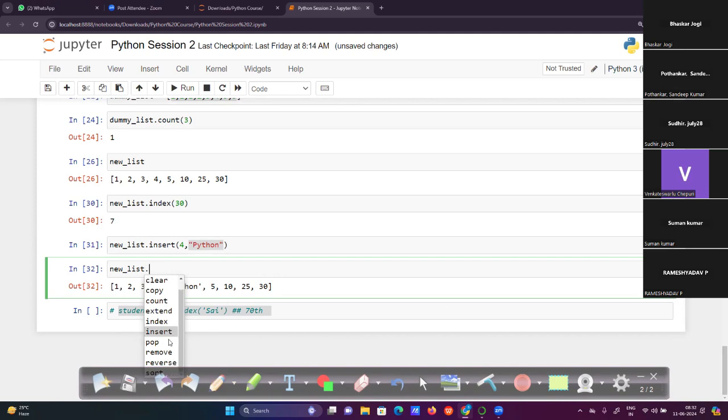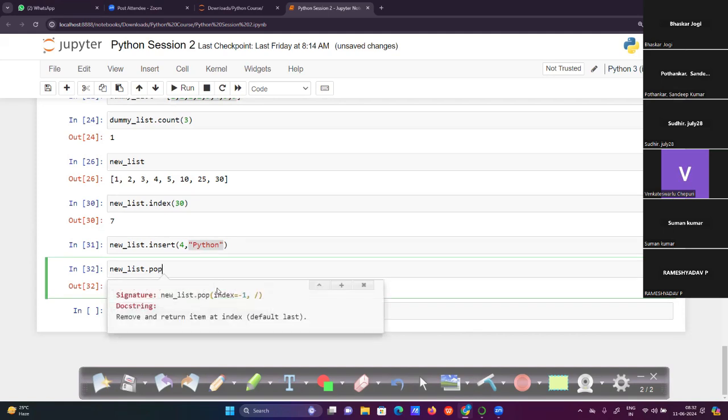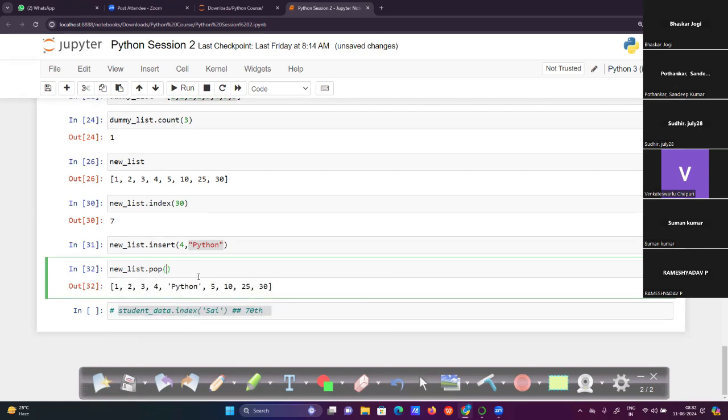Now pop. What will pop do? Just see, it will remove and return the item at the index. This is the position, called the index value, that we are giving.